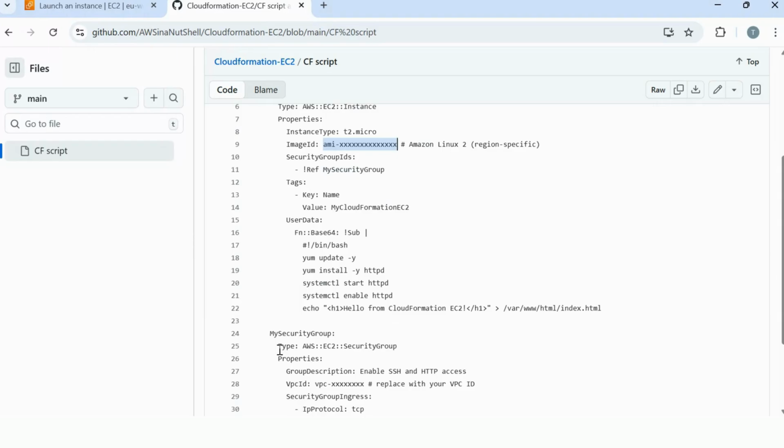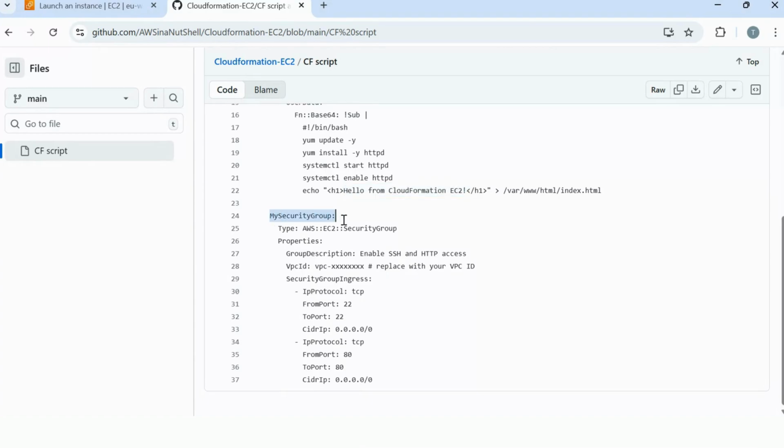And you'll see we've got the security group it's referencing. And we're going to give it a tag as a name as well. Otherwise, it's going to be blank. So I'll just call mine my CloudFormation EC2. You can see it's got user data. This is the script that's just going to launch a basic landing page for us.